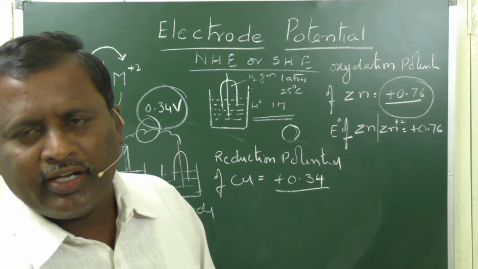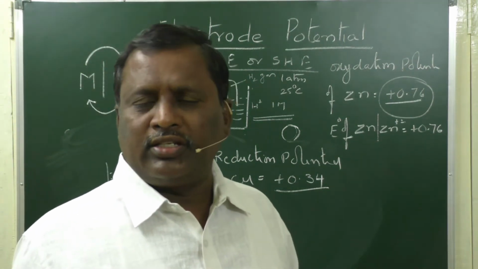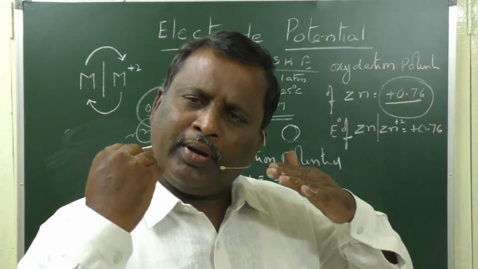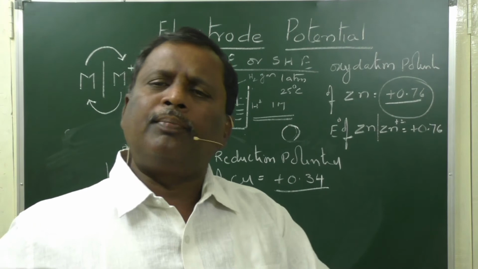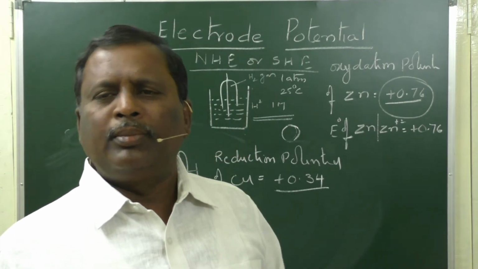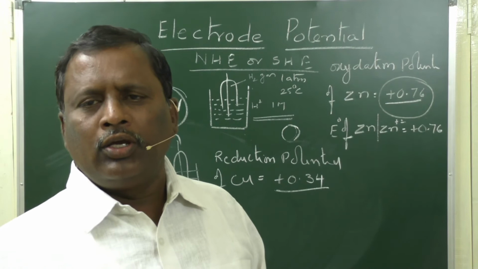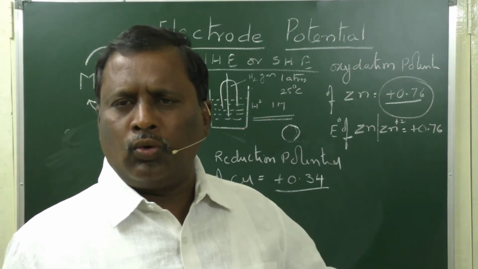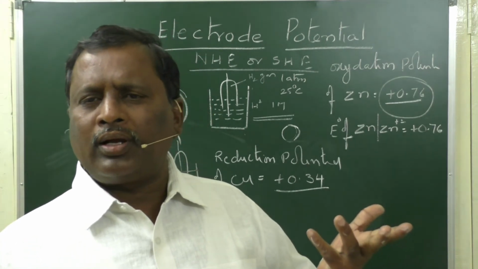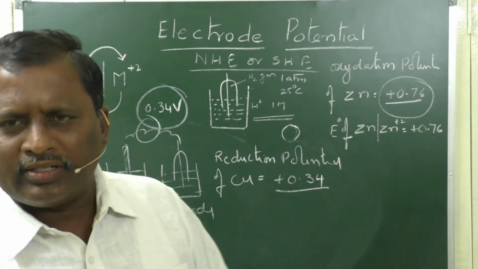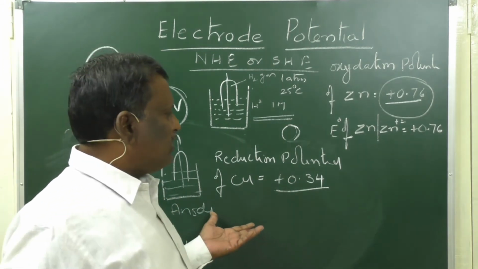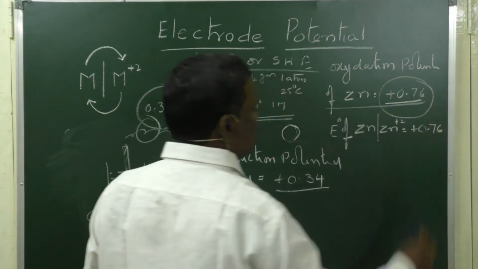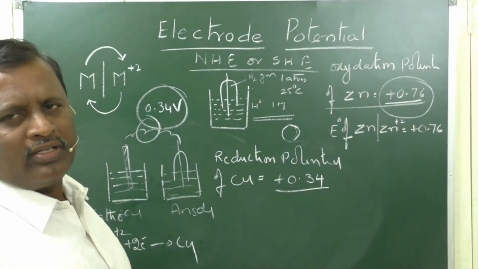So if for some electrodes we get reduction potential and for some electrodes oxidation potential, it is very inconvenient in applications. For that purpose, we consider either completely oxidation potentials or completely reduction potentials. But in the scope of our syllabus, we are considering reduction potentials for all electrodes. How can we get the reduction potential? Because here, in reference to the standard hydrogen electrode, for zinc we are getting oxidation potential. How can you get reduction potential?